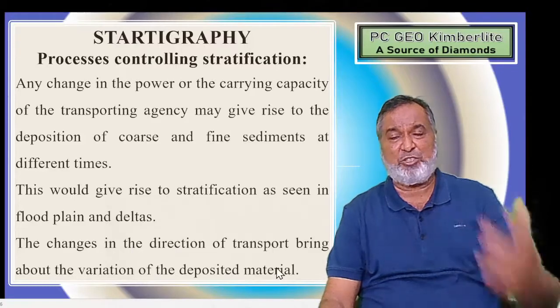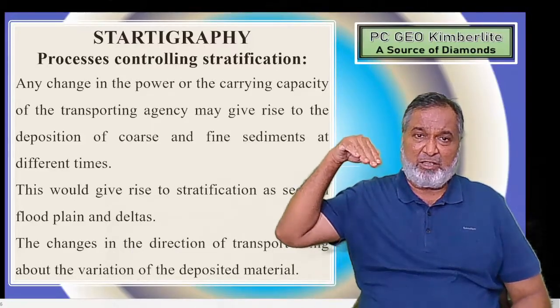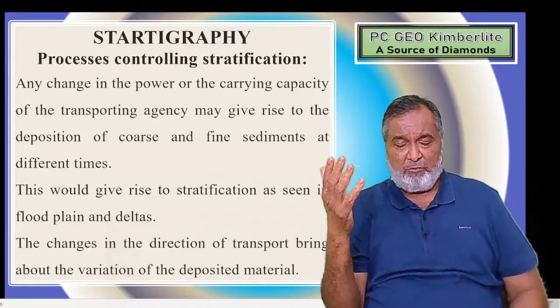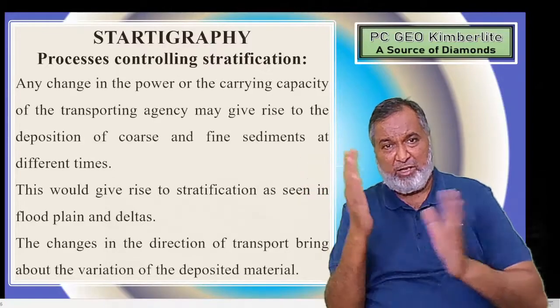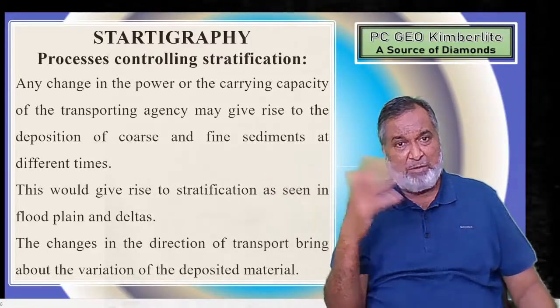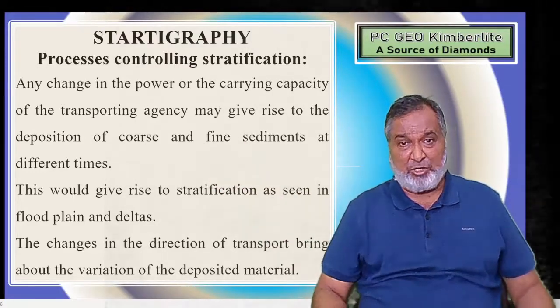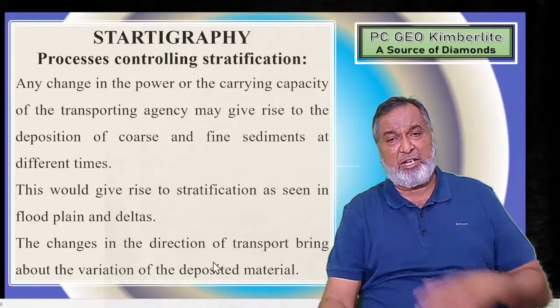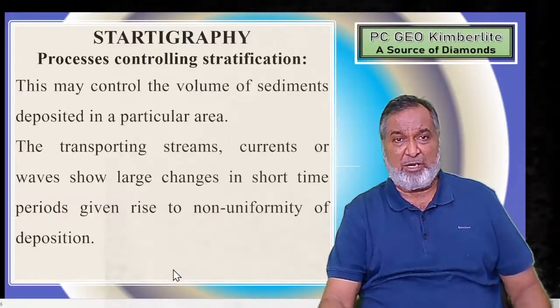The changes in the direction of transport also play a vital role. For example, the Kosi river has totally changed its course, a 400 kilometer shift that took place during a flood. So continuous dumping may happen, and due to that the direction changes. Changes in the direction of the transport bring about variation in the deposited material.